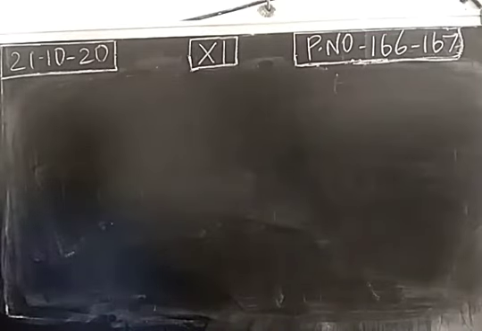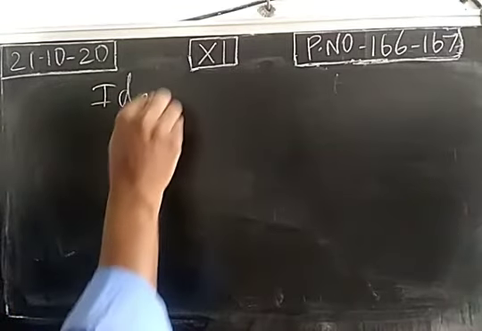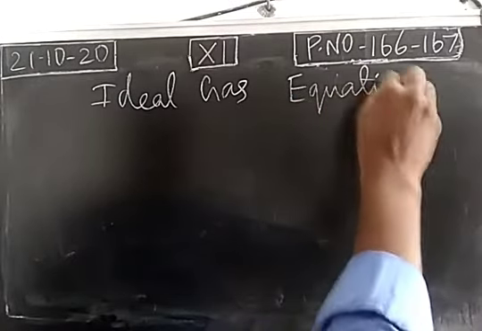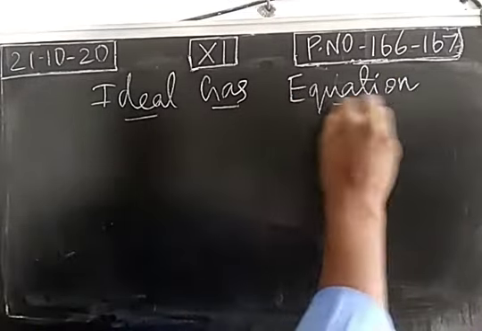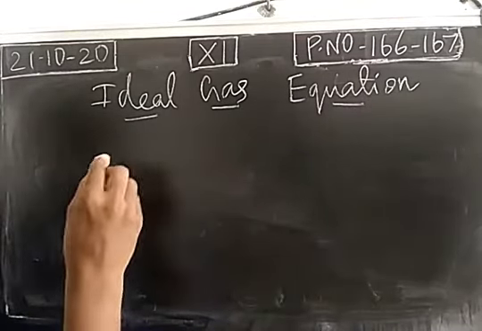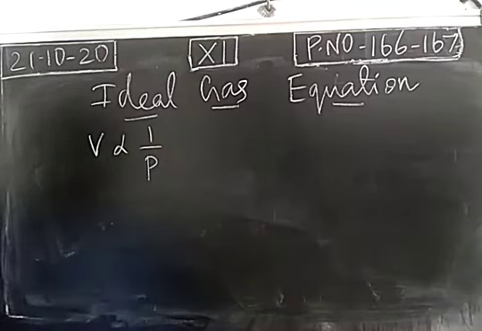Dear students, yesterday we discussed gaseous laws: Boyle's law, Charles' law, Gay-Lussac's law and Avogadro's law. Today we are going to derive the ideal gas equation. So according to Boyle's law, volume is inversely proportional to pressure. So both are inversely proportional.